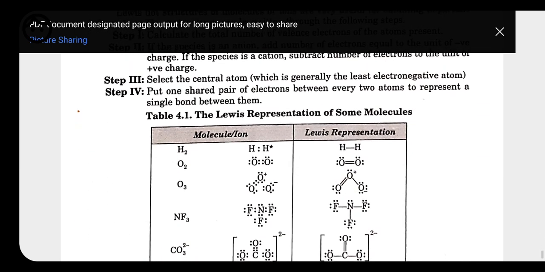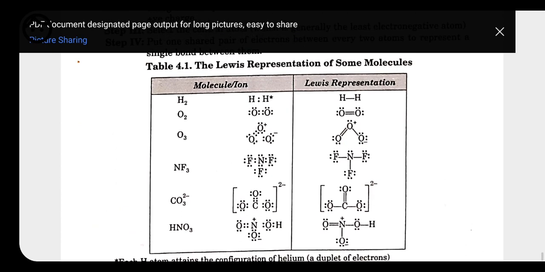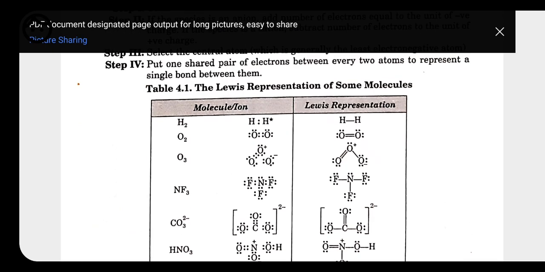Now here we have a simple representation of the Lewis structure, for hydrogen, for oxygen. We also know that oxygen can form O3, that is ozone. In its structure, one O is combined with another O with a double bond, but the middle O is combined with another oxygen with a single bond. So how do we know what type of charges are present on which oxygen? We came to know this with the help of formal charges, that we will do in the next class.